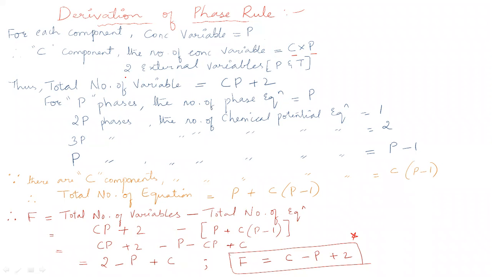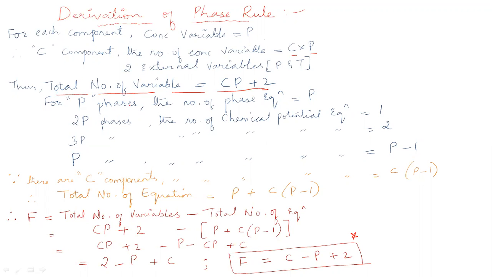Now we already know that for the two external variables, that is pressure and temperature, the number will be equal to 2. Therefore the total number of variables will be equal to CP plus 2. CP is the number of concentration variables, and 2 represents the external variables. Hence we got the total number of variables equal to CP plus 2.